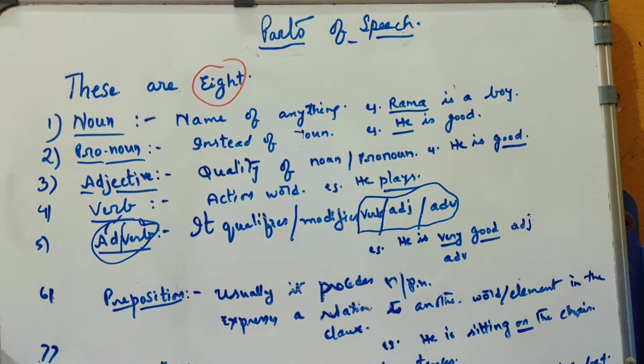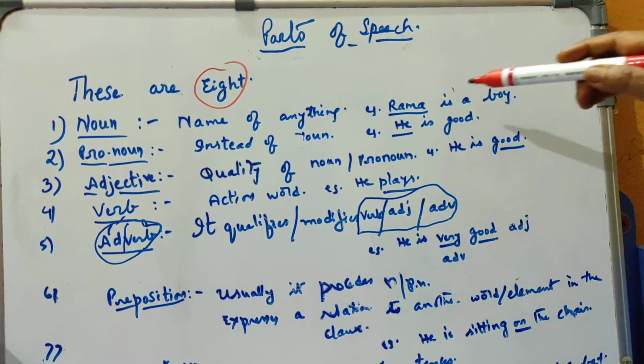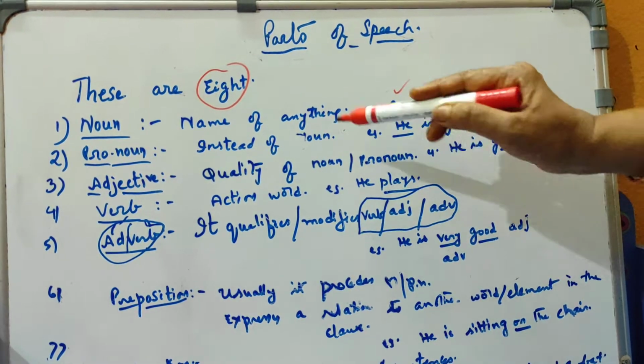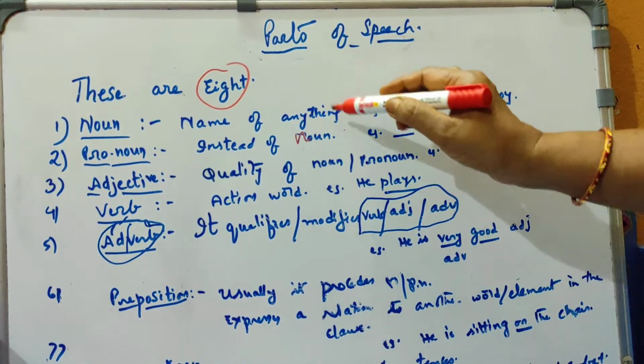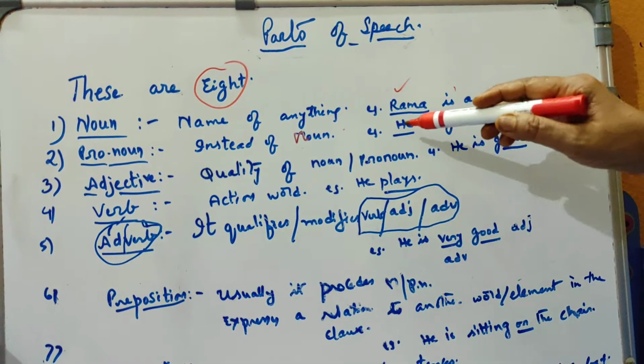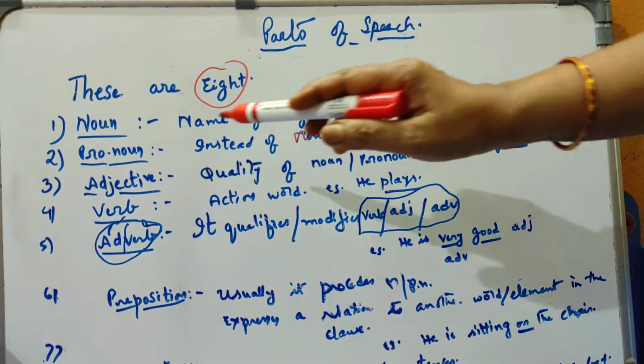Here I am giving one example. For noun, Rama is a boy. Here Rama is a noun. Okay, and pronoun, instead of noun we use this pronoun. And here he is good. Instead of Rama I have used here he. So he comes under pronoun.